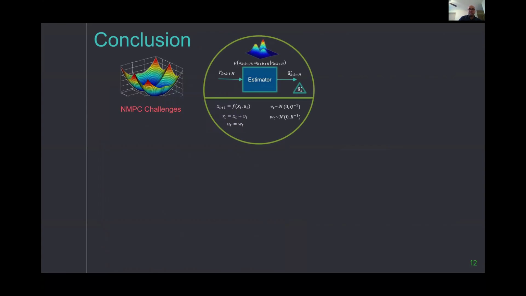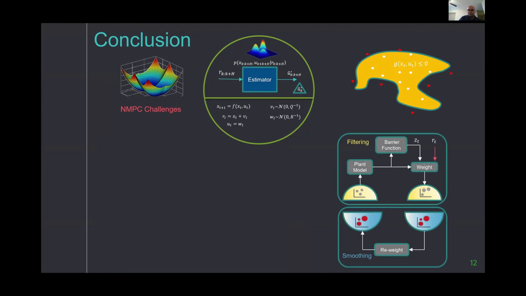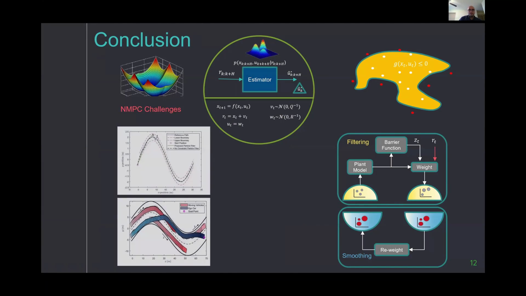So in conclusion, to address the challenges of NMPC, we formulated the NMPC problem as an estimation problem and considered the constraints using a barrier function method, and then leveraged a filtering and smoothing procedure to obtain the densities and estimate an optimal control sequence. And we showed the efficacy of this proposed algorithm through two types of simulations.